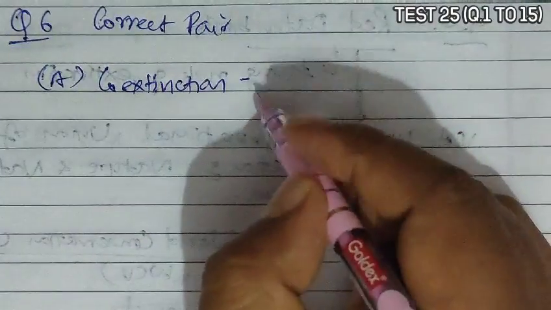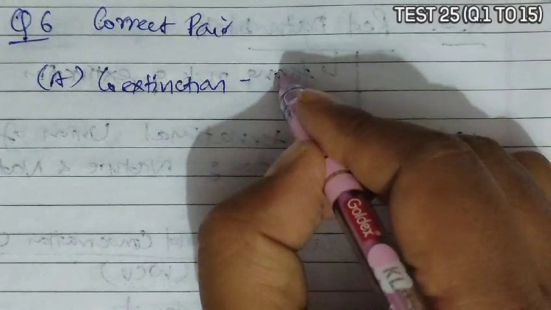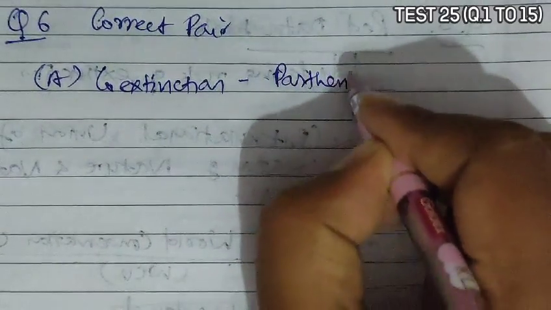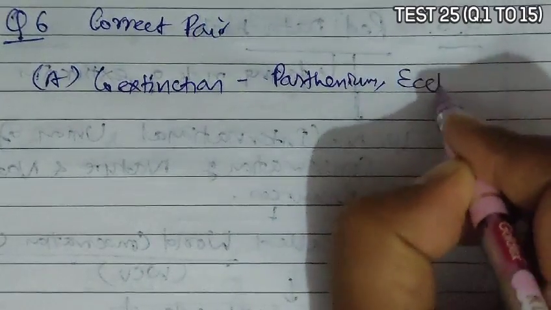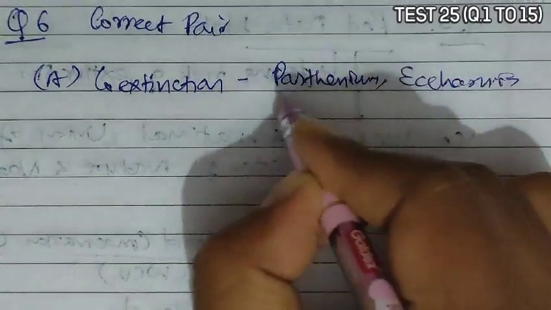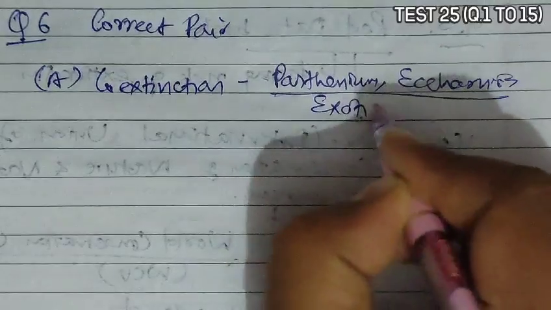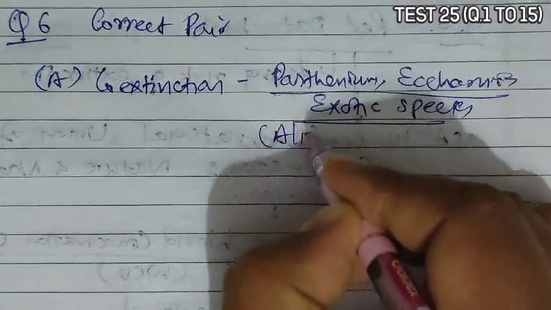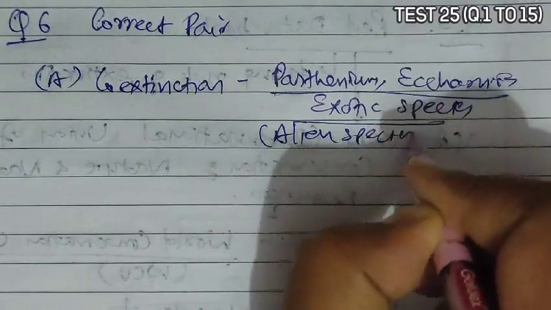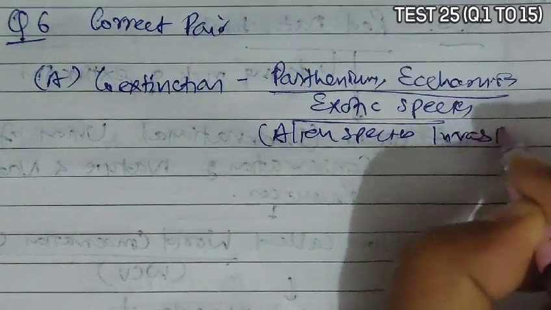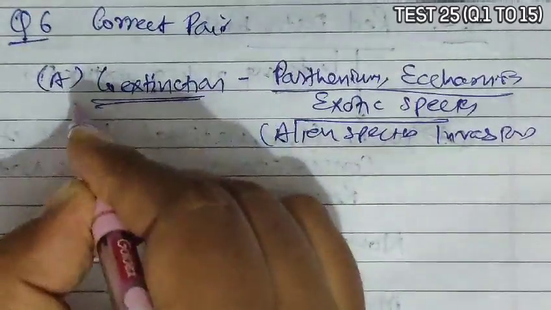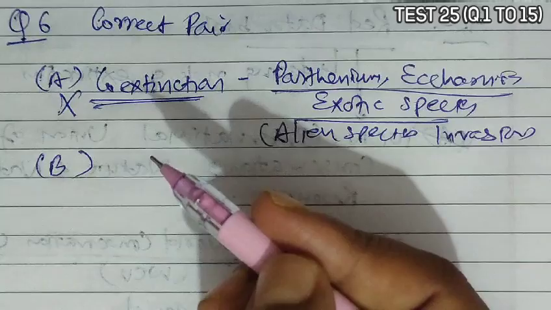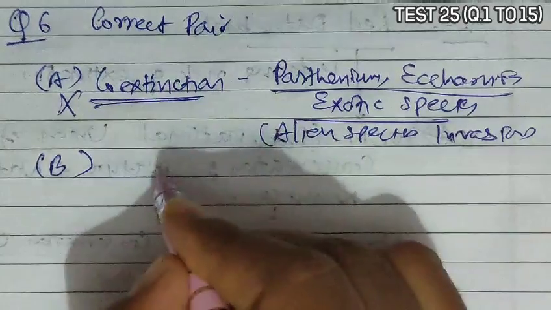In co-extinction, the given examples are Parthenium and Eichhornia, and these Parthenium and Eichhornia are exotic species, meaning they are an example of alien species invasion. So they are not associated with co-extinction. So incorrect match. Option B is given as alien species invasion and soybean farming.